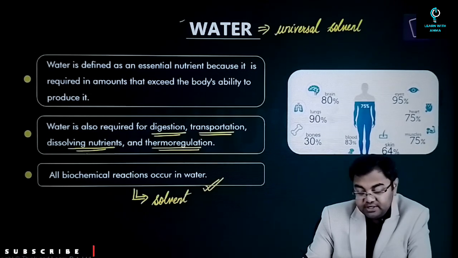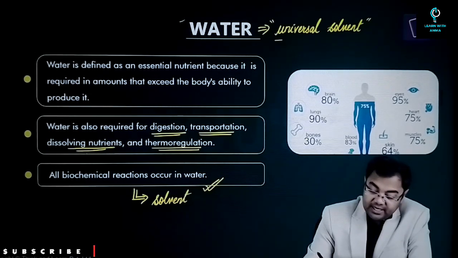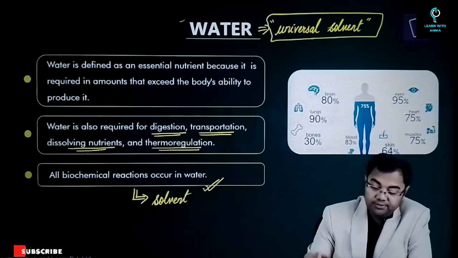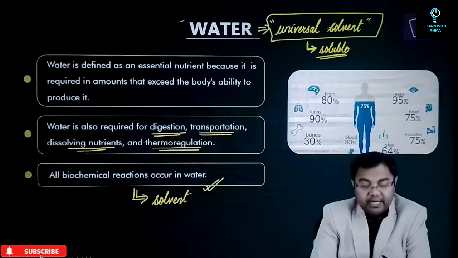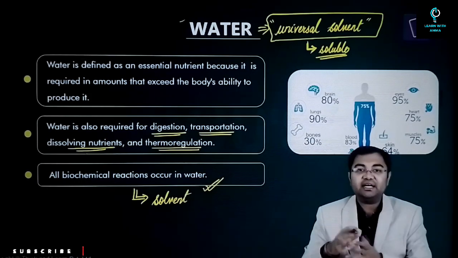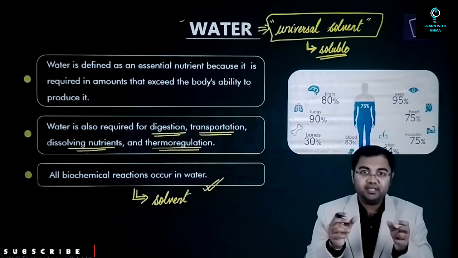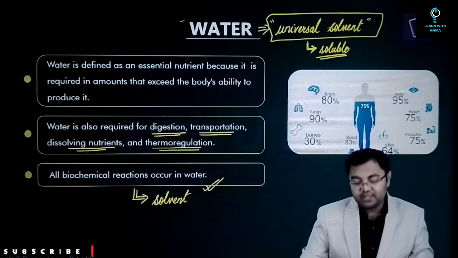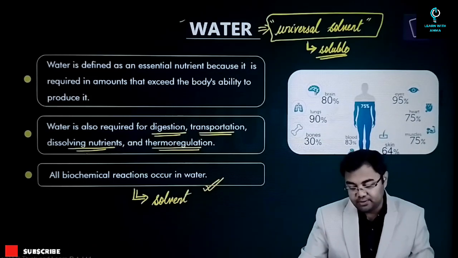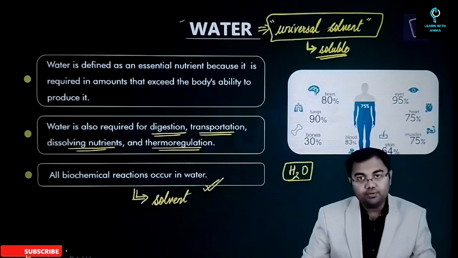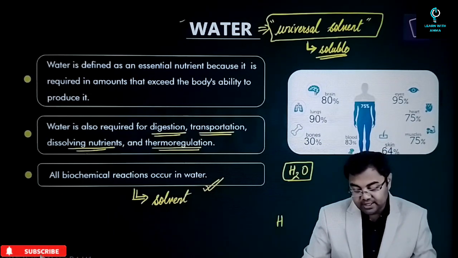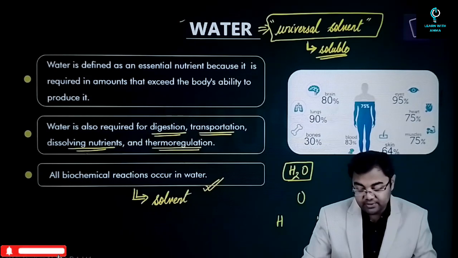Why is it called a universal solvent? Mainly because there are a lot of compounds, a lot of chemicals, which are very easily soluble in water. Water has a definite shape. We don't need to go into the chemistry of it, but water has a bent shape, and distributed charges. You know water as H2O, so there are two hydrogen atoms and one oxygen.